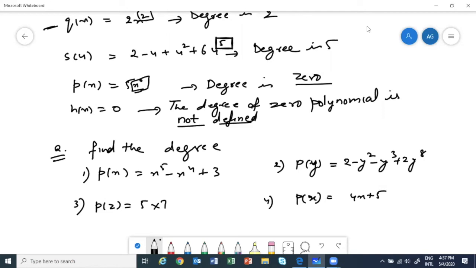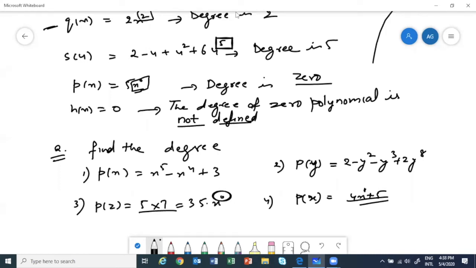Because the highest power of x is 1. Correct. Good. Some of you gave incorrect for the third one. 5 into 7 is 35, so this can be 35 into x power 0. That is why degree is 0. Here 4x power 1, so that is why for the fourth one degree was 1.